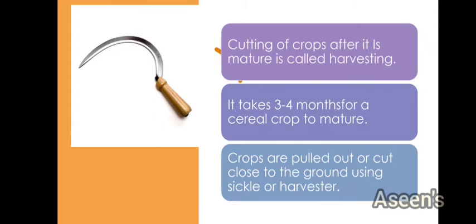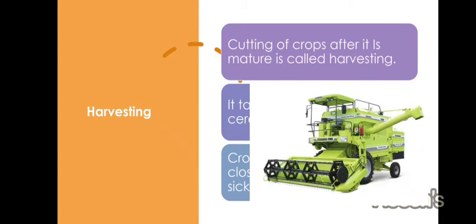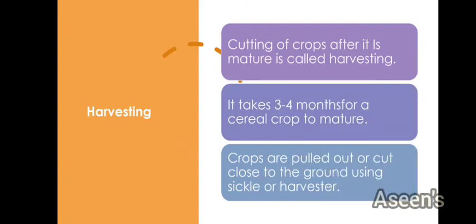Very much near to the ground, they are going to cut it. You trim it, just like that. Using a sickle also requires a lot of manpower. Instead they might be using a harvester. It is a modern method and it is much easier to use a harvester than a sickle. You won't be using much of your manpower, much of your energy here. So this is the harvester, as you can see on the screen.